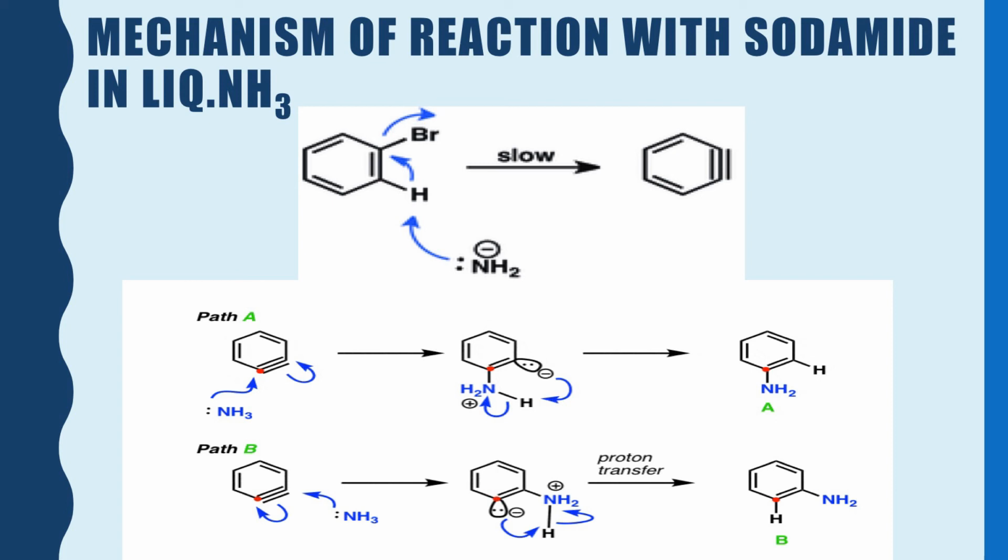Suppose it follows path A as shown in the diagram. Then you may see that the NH3 gets joined at the carbon atom which is red dotted, and thereafter the triple bond, the weakest pi bond, breaks and the electron pair gets shifted to the other carbon atom, thereby creating a minus charge. Simultaneously, the hydrogen ion goes there, neutralizes the charge, the aromaticity is regained and the product is formed. And if path 2 is the process, then the case is similar and the opportunity is similar.